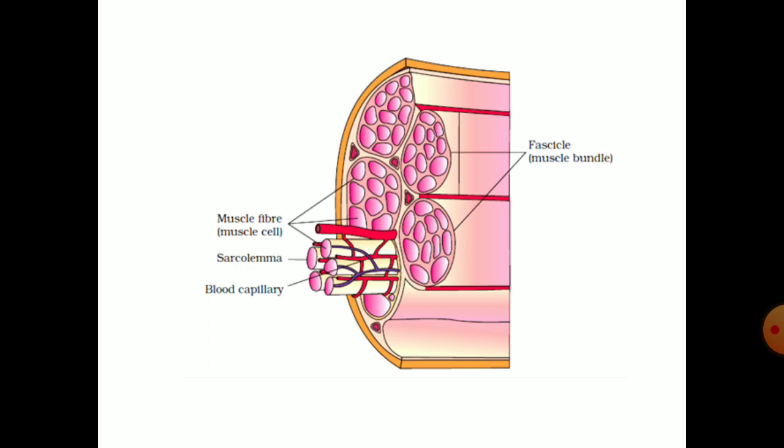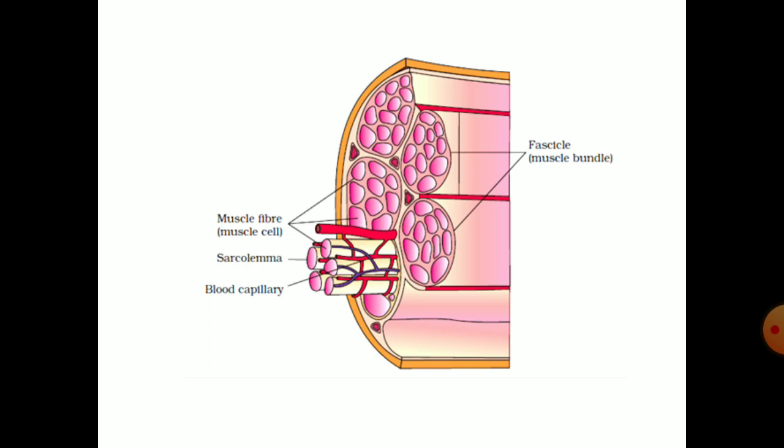And if we want to keep a bundle, then obviously we have to cover it with something, then only it will be kept in a group. Similarly, here also these muscle bundles are covered with connective tissue, and connective tissue is known as fascia.